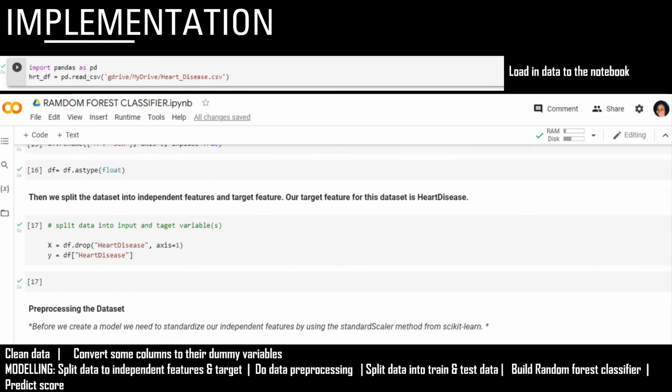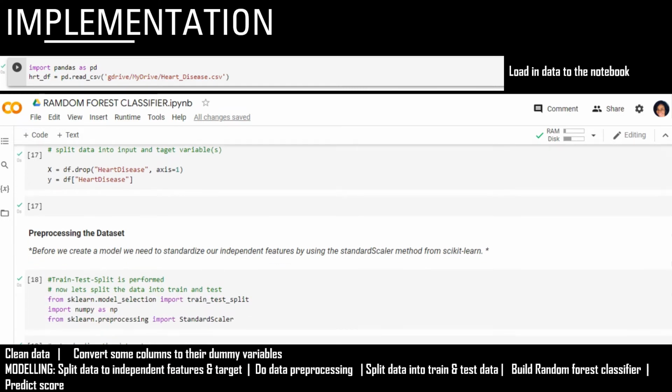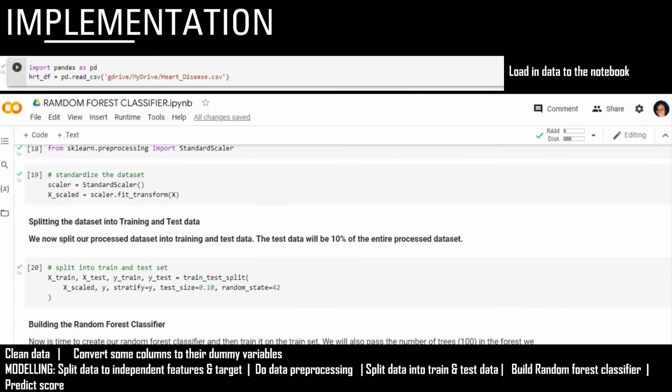Now let's get into splitting our data. So I had to split our data into the independent features and target feature. The target feature for this modeling is the heart disease. I also had to standardize our independent features by using the StandardScaler method from sklearn. I did that here. The next step is to split the dataset into training and test data. So 10% of the entire processed dataset makes the test size. I have specified that here.